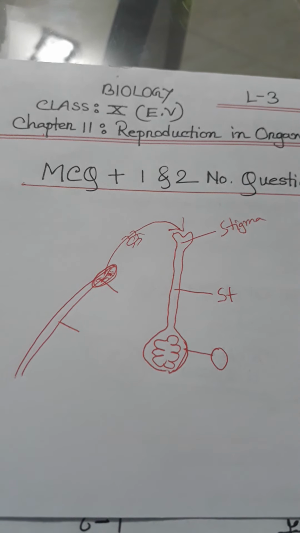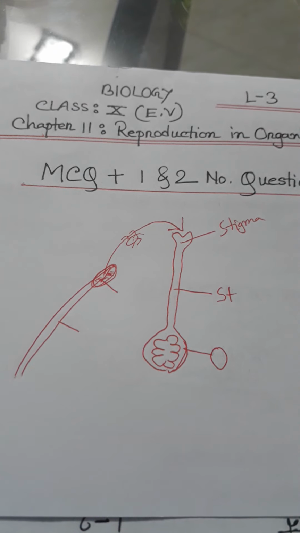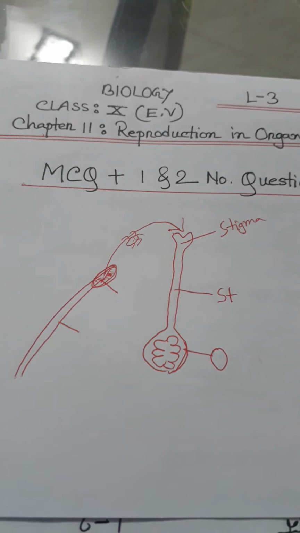Okay, animal reproduction, two types: asexual reproduction and sexual reproduction. Asexual reproduction happens in lower animals. Asexual reproduction occurs in different ways such as budding, binary fission, and fragmentation. Okay, budding, binary fission, and fragmentation, asexual reproduction.